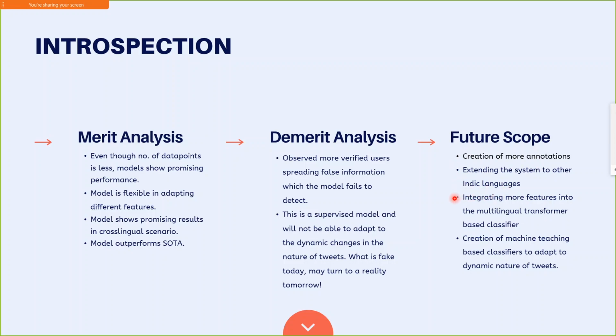We want to integrate more features into the multilingual BiLSTM-based classifier and also test it with embeddings obtained from the fine-tuned transformer-based classifier. This, in our opinion, should further enhance the results. For the system to be more robust and practical, creation of machine teaching based classifiers to adapt to the dynamic nature of tweets is essential in our opinion. We want a model that continually imbibes fresh data and learns from it while already in use.